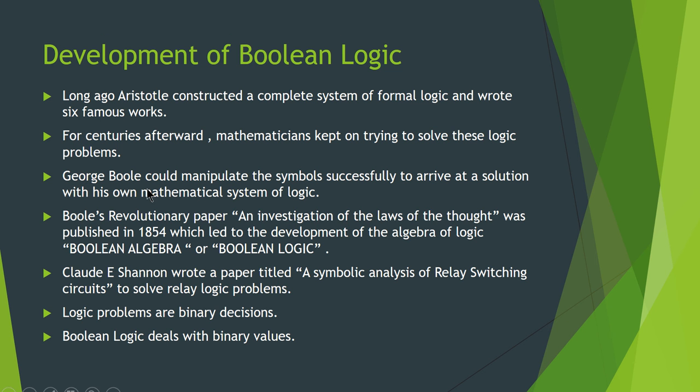Finally, George Boole could manipulate the symbols successfully to arrive at a solution with his own mathematical system of logic. He also published a paper, An Investigation of the Laws of Thought, in 1854, and this led to the development of the algebra of logic. By his name it was referred to as Boolean algebra or Boolean logic.